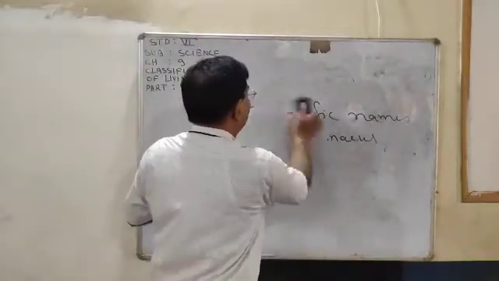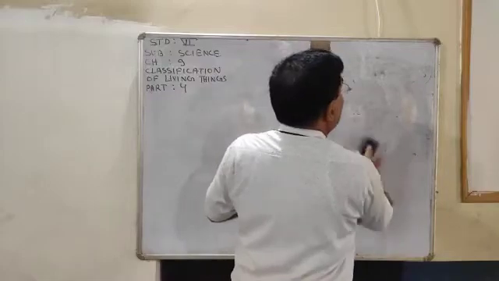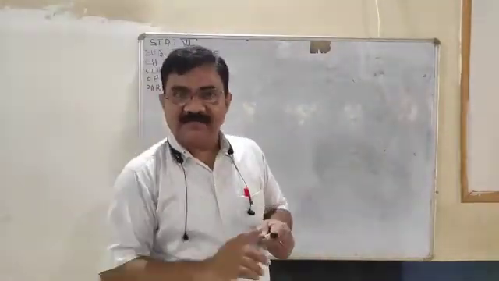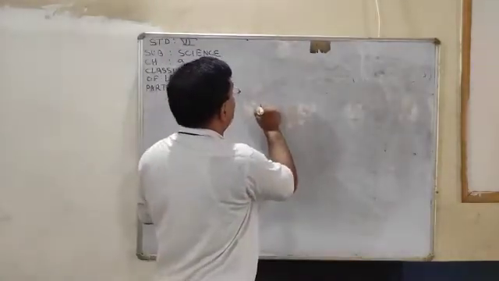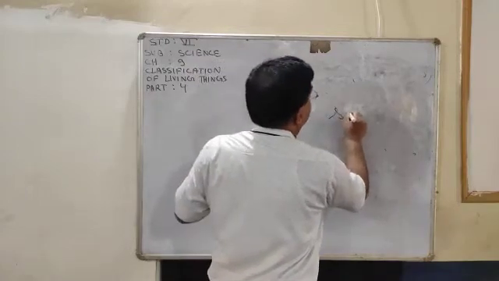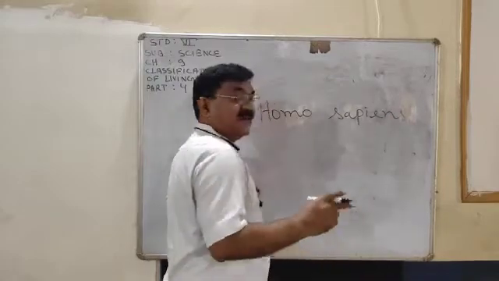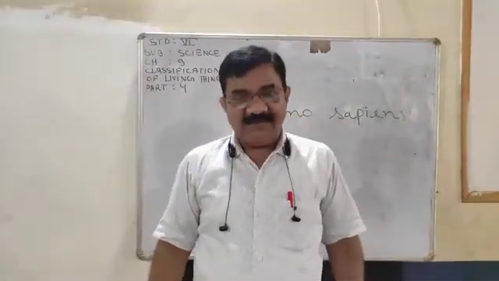For example, the scientific name of human being is Homo sapiens. It is the scientific name of human being.